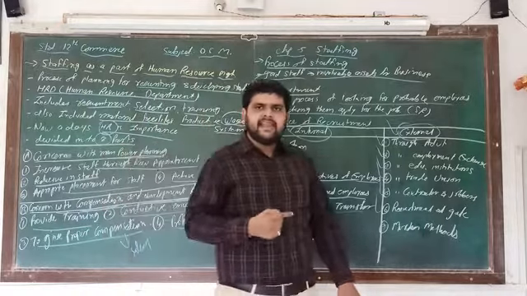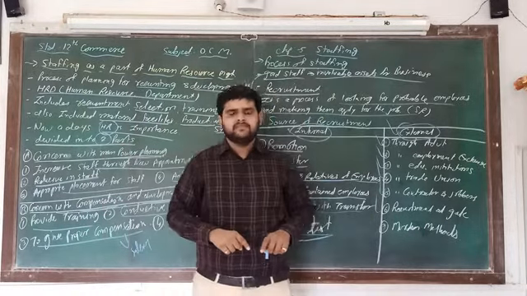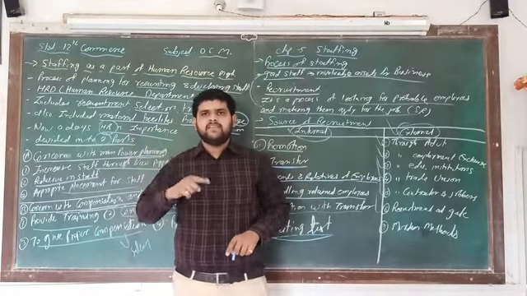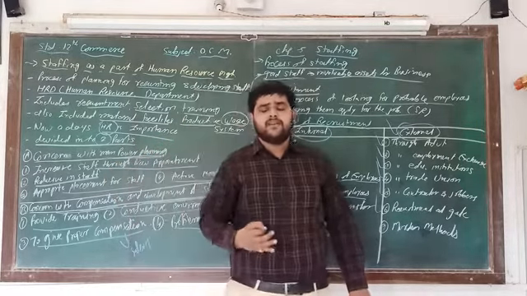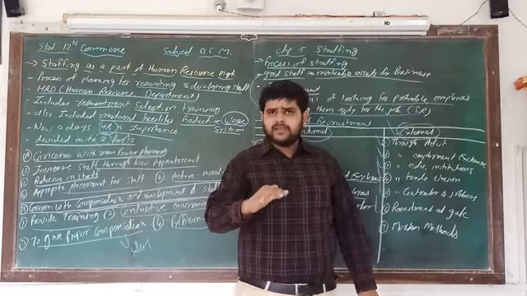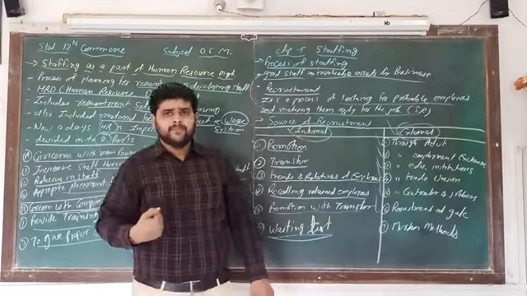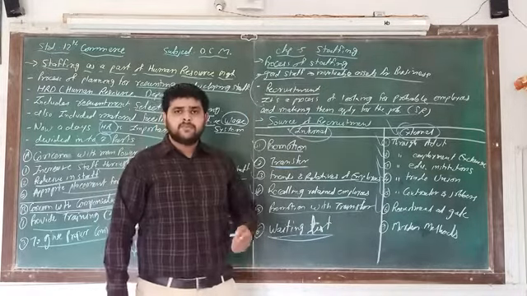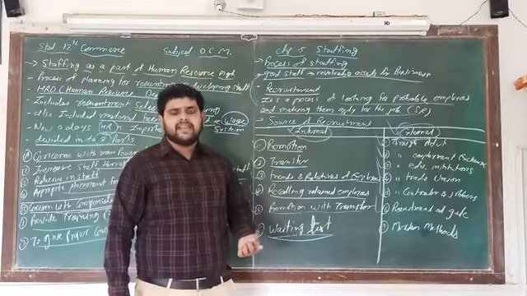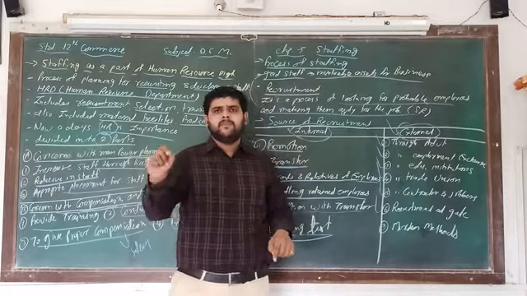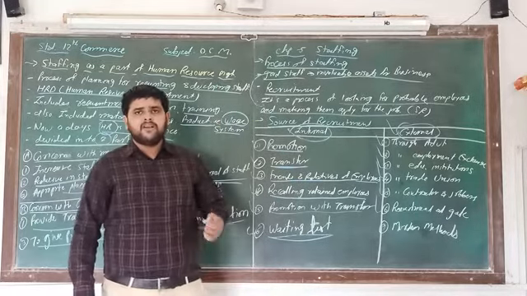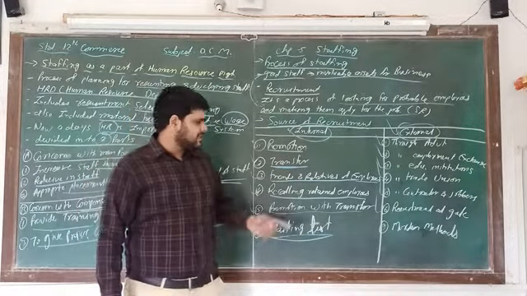At the factory gate, they give the advertisement that this kind of people are required. So this is again an important, less costly way to collect the employees, to carry out the recruitment process. So this is number 6.